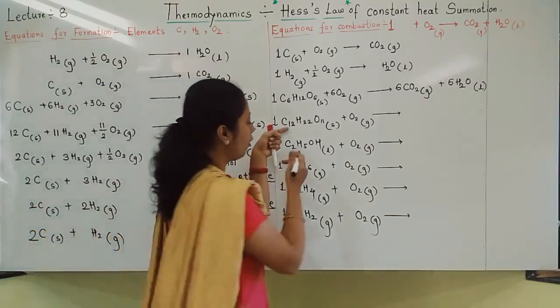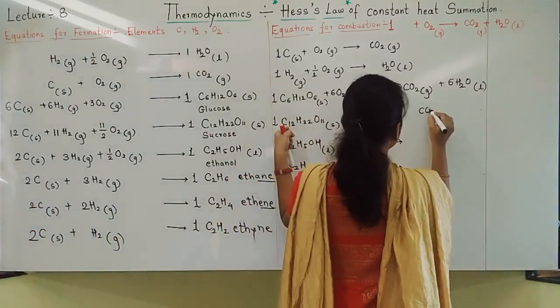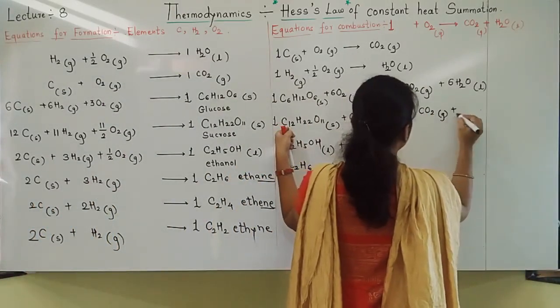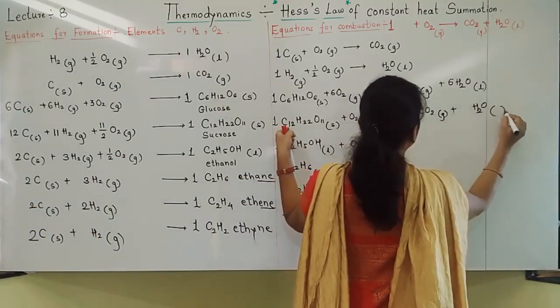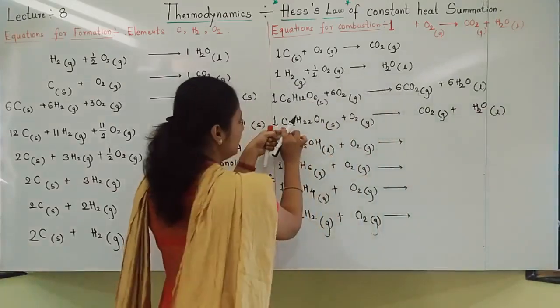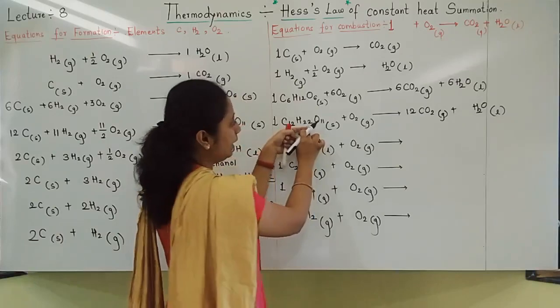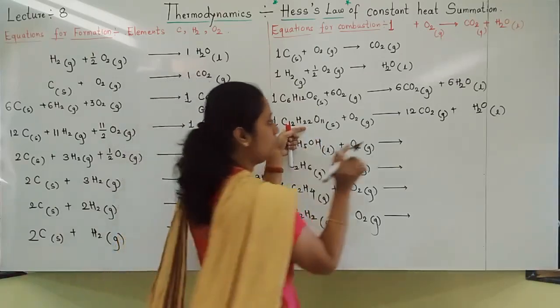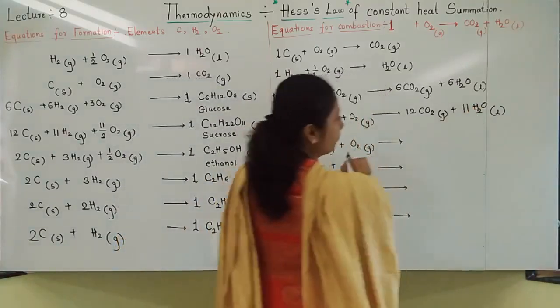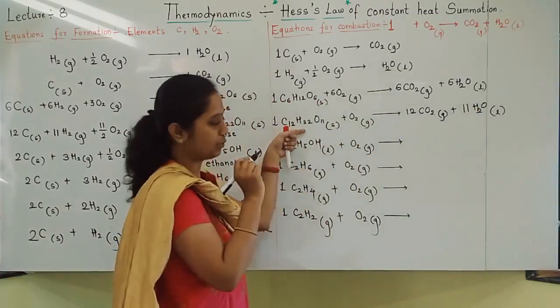Next, sucrose. Of course, products are carbon dioxide plus water. See how I am balancing. C12, H22, students. Hydrogens are 22, so 11 times 2 is 22.